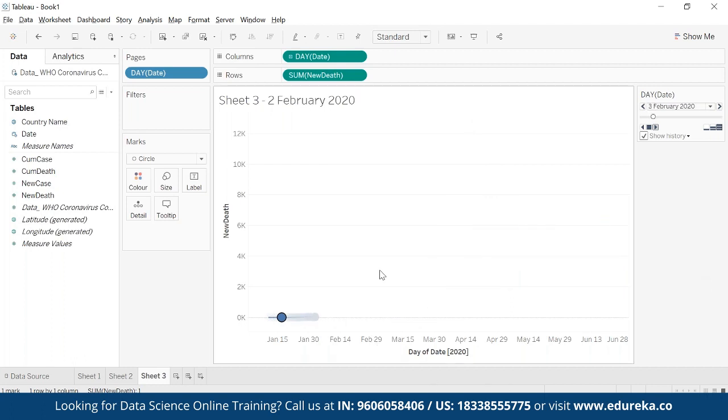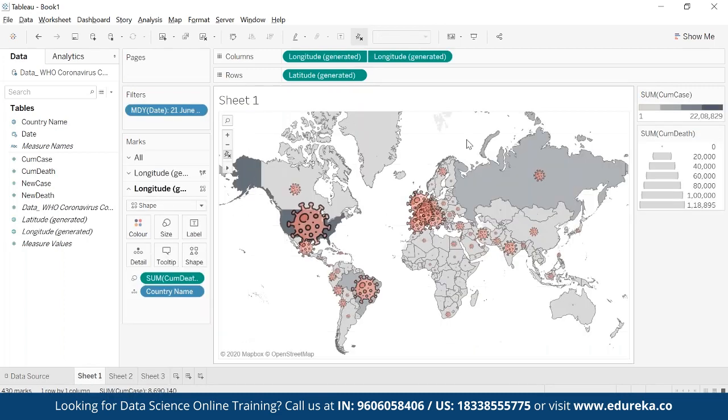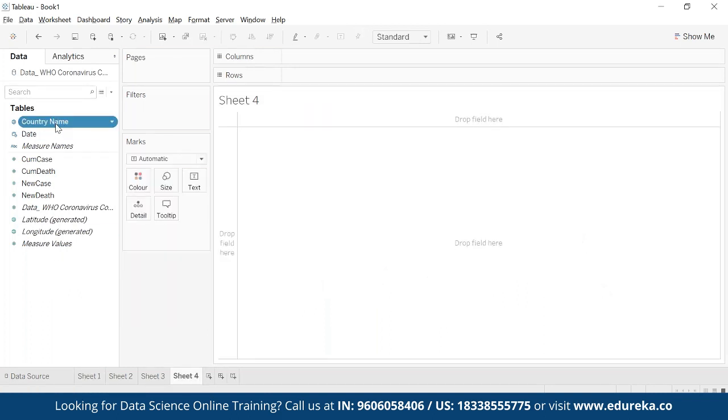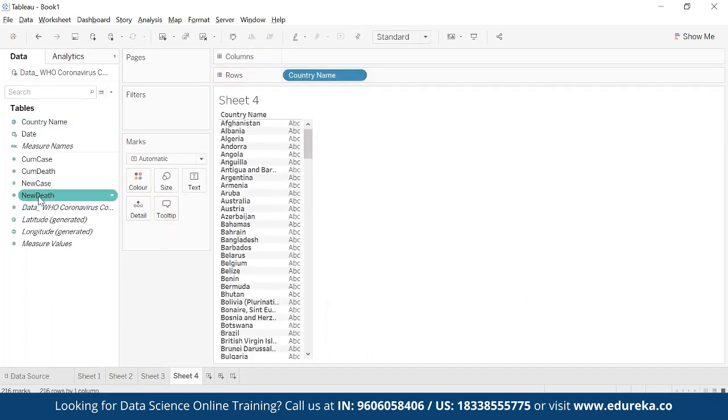So that is how we can do the animations. Now, what else can be done? Now let's say I'll come back to this map, and I want to write some logic based on the deaths. I'll create one simple table first of all. I have the country name and I have the cumulative death,